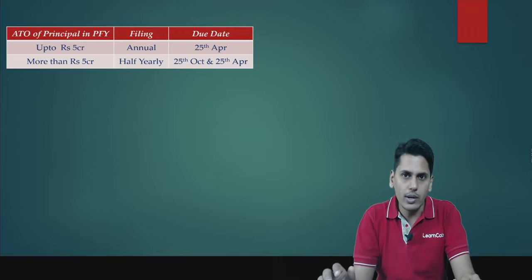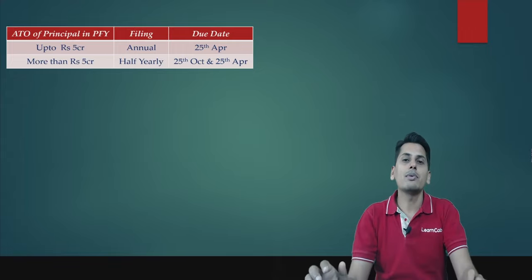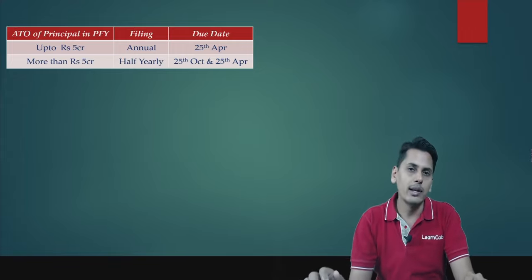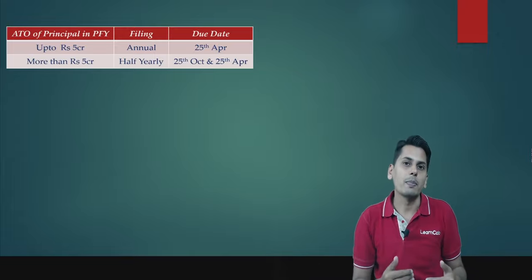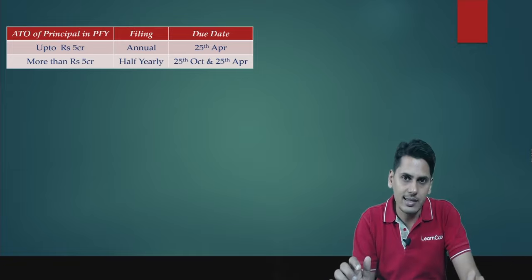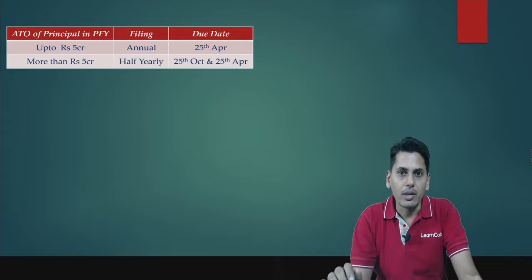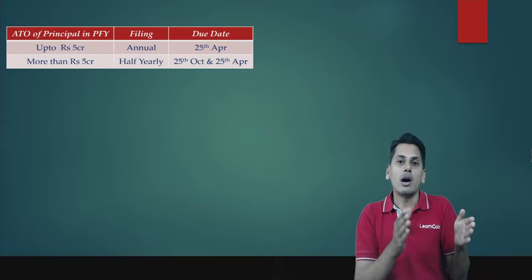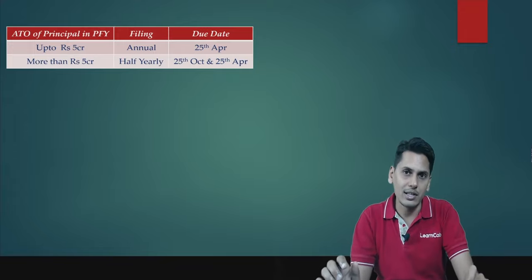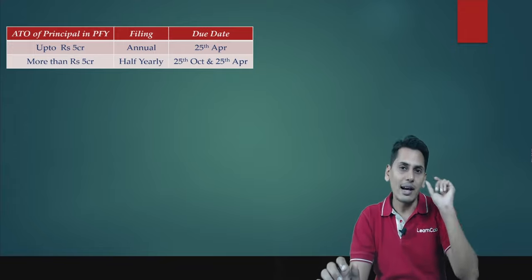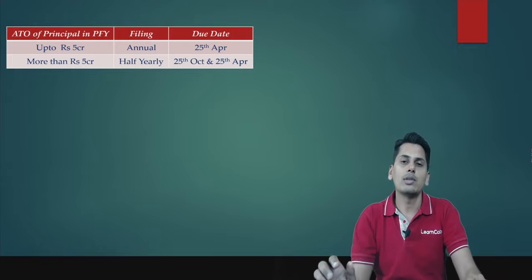What are going to be the due dates? Say for example, for financial year 21-22, from April 2021 till September 2021, the due date for this half yearly ITC 04 is going to be 25th of October 2021. Similarly, for October 2021 to March 2022, the due date for this half yearly ITC 04 happens to be 25th of April 2022.